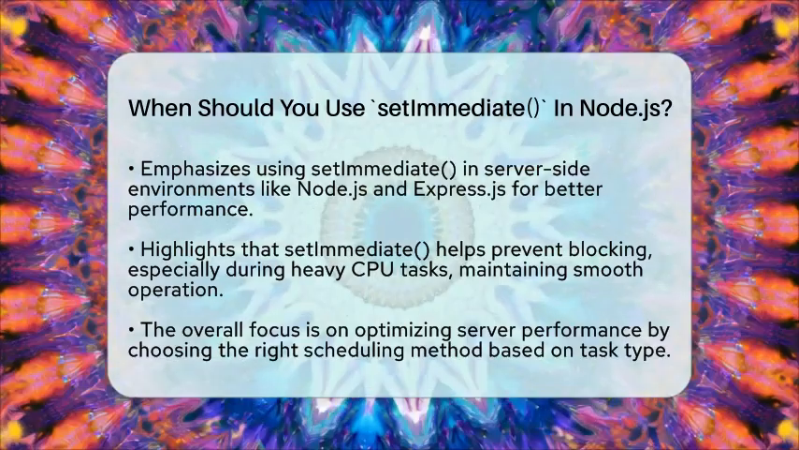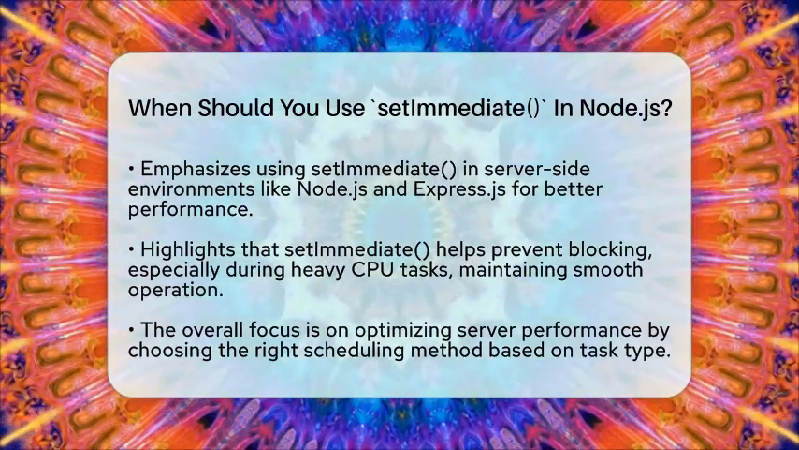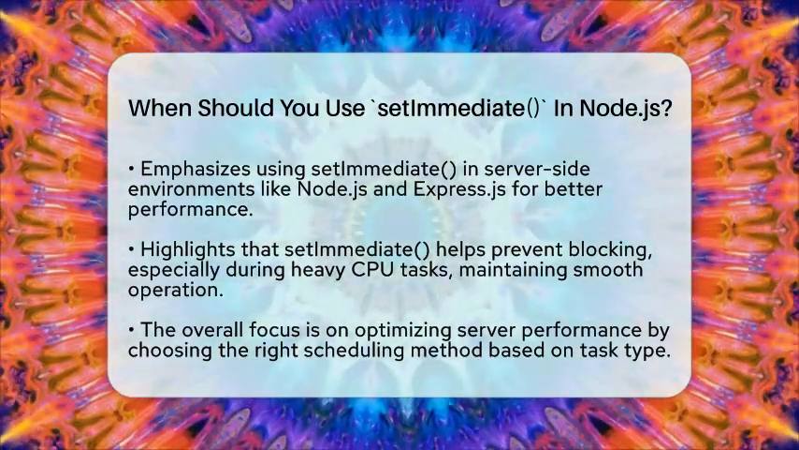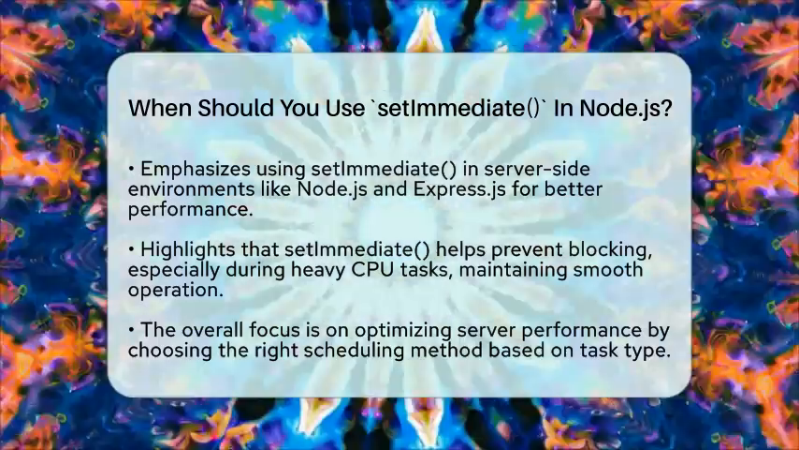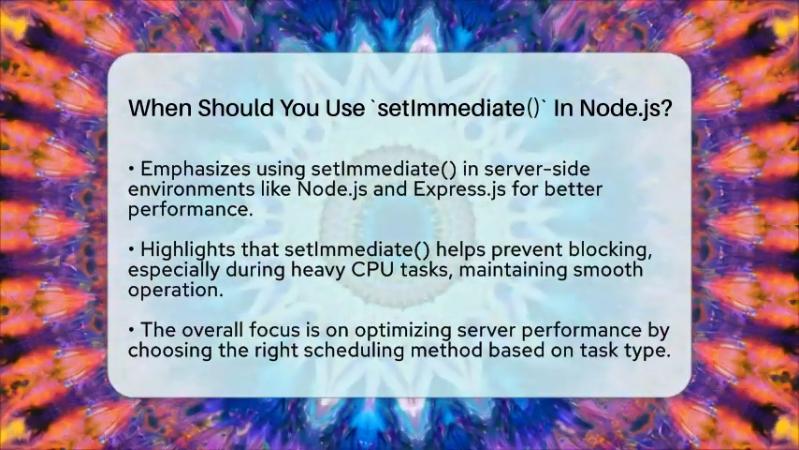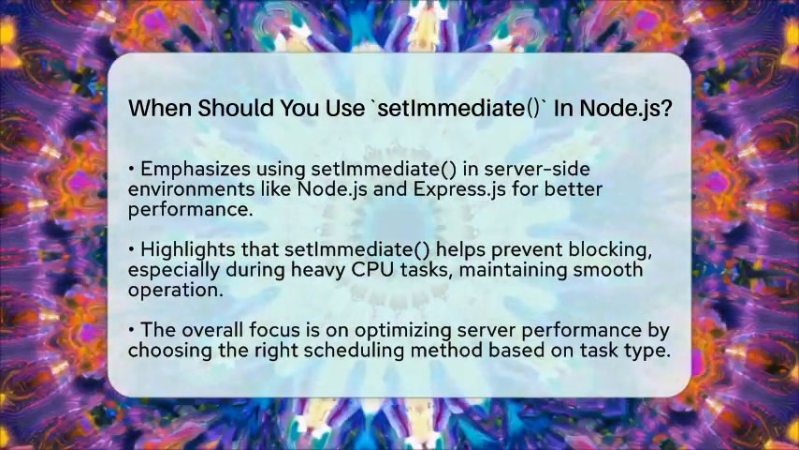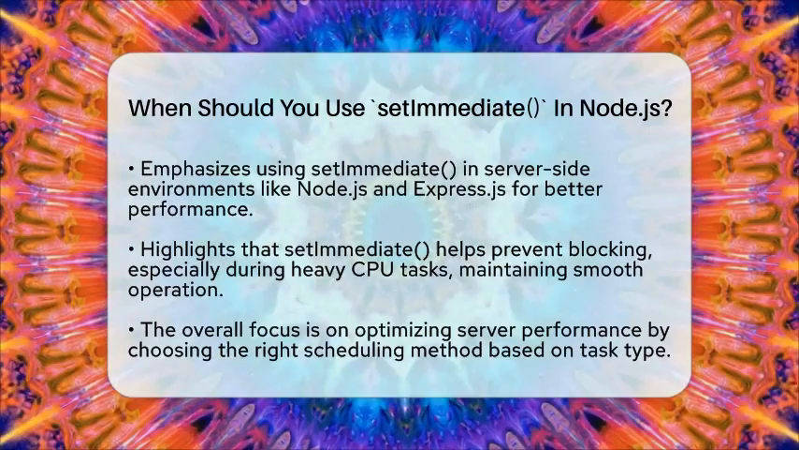In short, use setImmediate when you want to defer a function until after the current I/O cycle, especially when working with server-side code in Node.js and Express.js. It helps you manage CPU-heavy tasks, prevent blocking, and keep your application running smoothly.